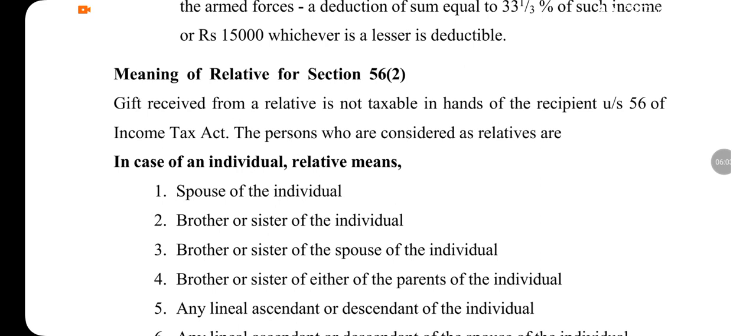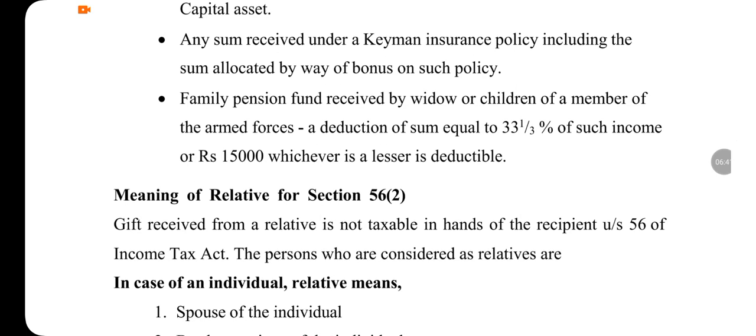Okay, so a spouse can be your relative, brother or sister of the individual, brother or sister of the spouse of the individual. So if your spouse has a brother or sister, they can be considered as your relative, but not your mother's sister's children, or mother's brother's children. Okay, so cousins are not considered as relatives in this context. Usually people get confused with this point. So please remember, cousins are not considered as your relatives according to income tax.